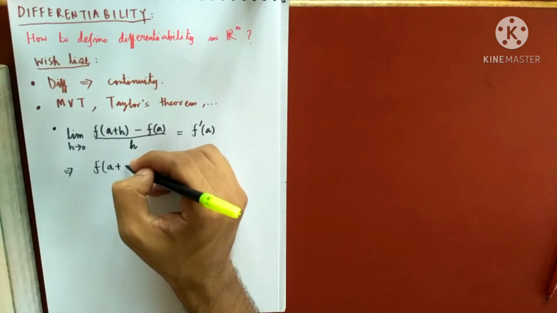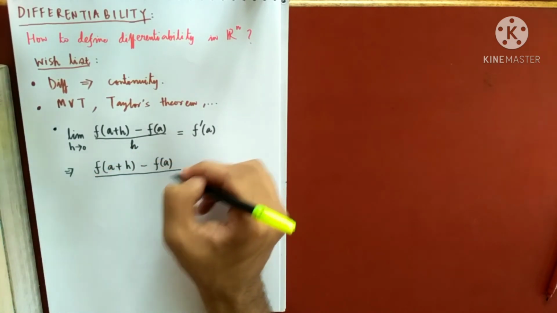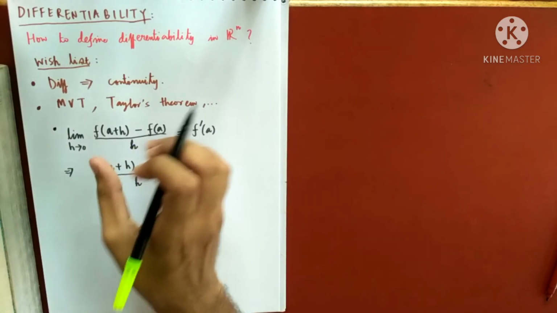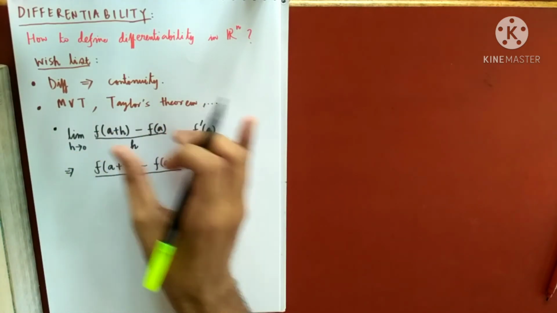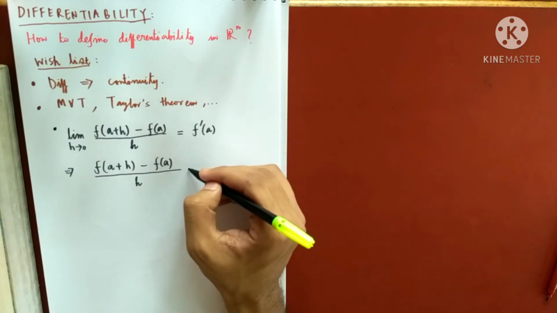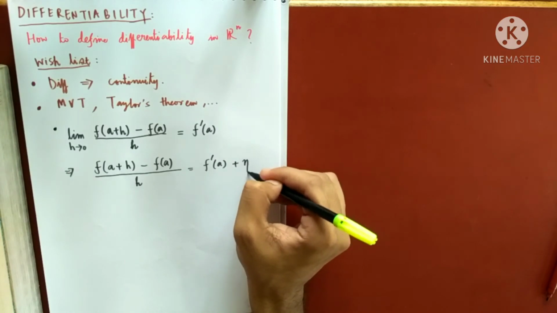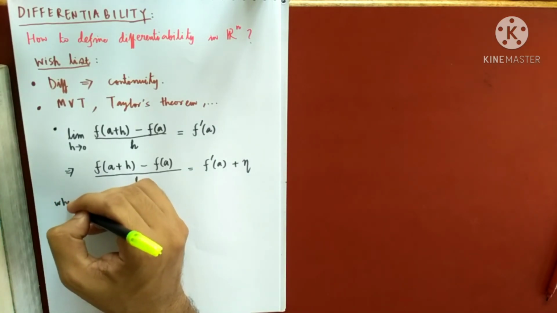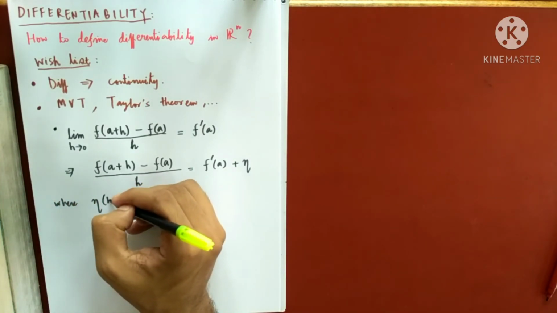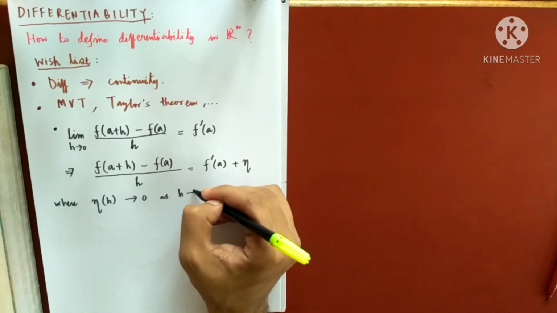Now, f of a plus h minus f of a over h, because this limit exists and is equal to f dash a, is nothing but f dash a plus some function eta, where eta depends on h and goes to 0 as h tends to 0.